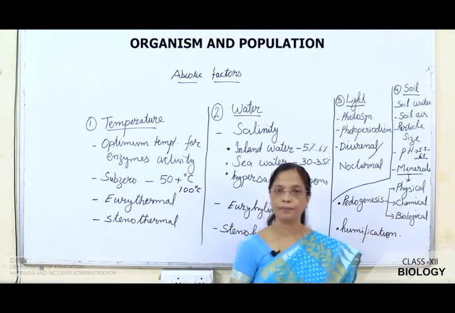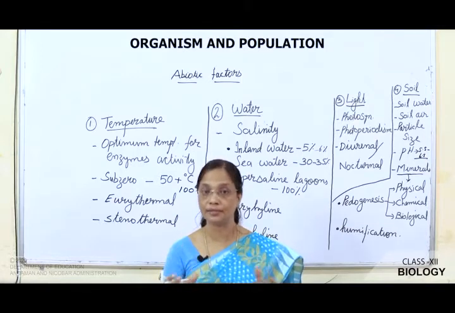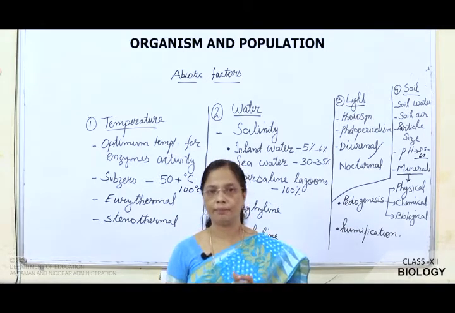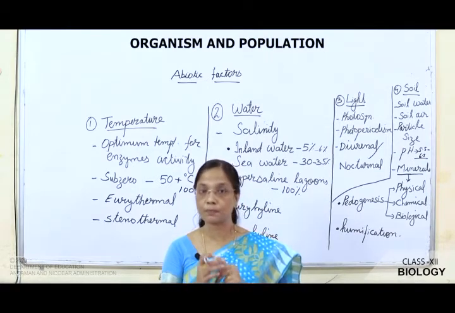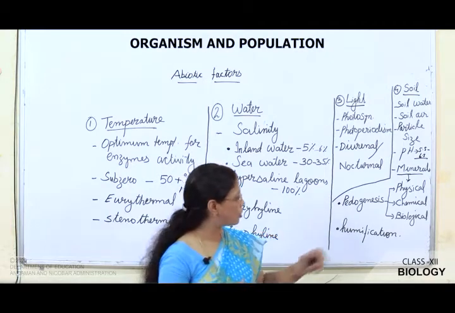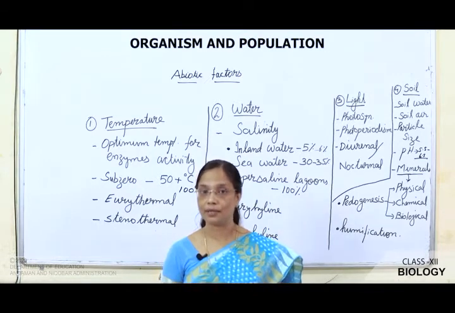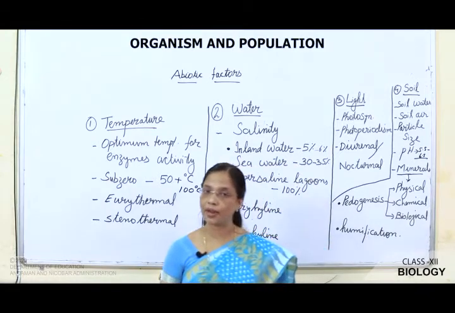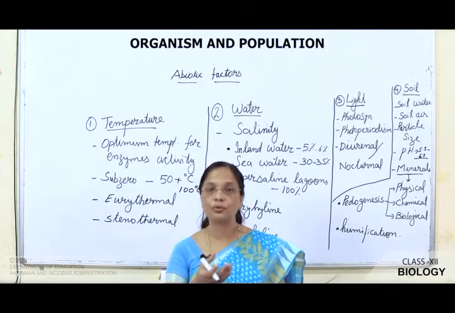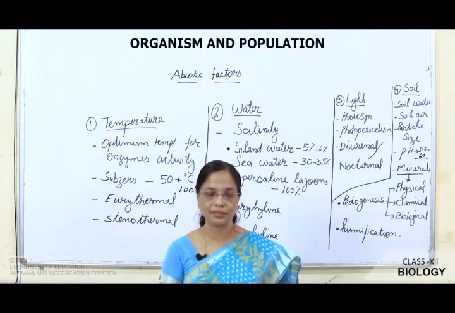What is the physical factor? Physical factor means extreme heat and extreme cold temperature. So, what happens? There is contraction and expansion of the rock that splits the rock and causes weathering of rocks. Next is chemicals: acid rains and some other chemicals can weather the rocks. Next is the biological factor, like the growing of lichens on the surface of the rock. This lichen secretes certain chemicals that help in mineralization.